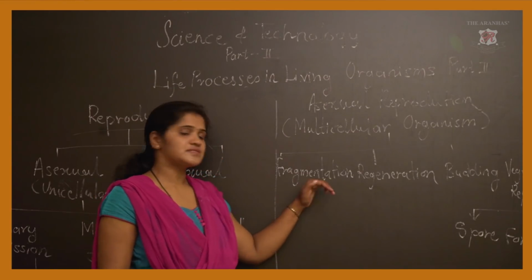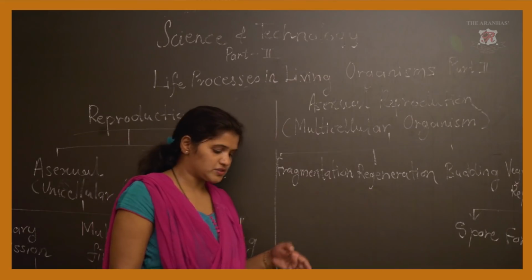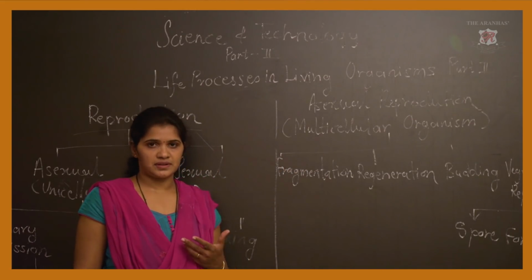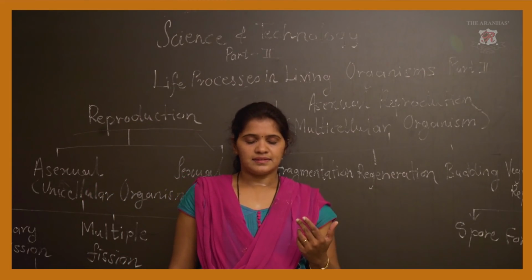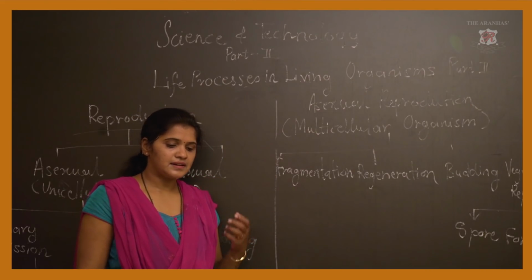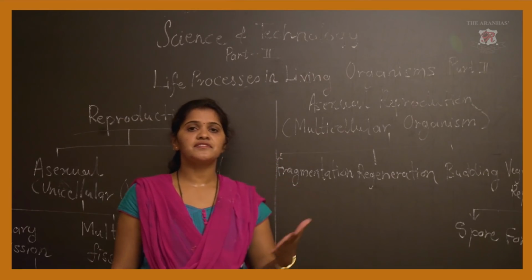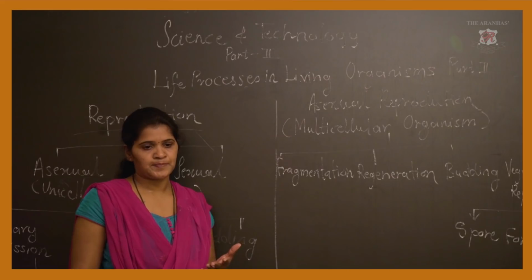Now what happens exactly in Spirogyra? In good or favorable condition, there is a rapid growth in the Spirogyra cell. After this growth, the Spirogyra gives out different fragments and each fragment develops into a new Spirogyra.